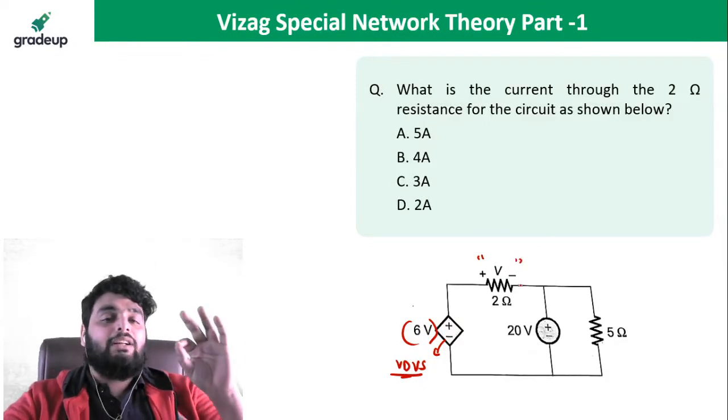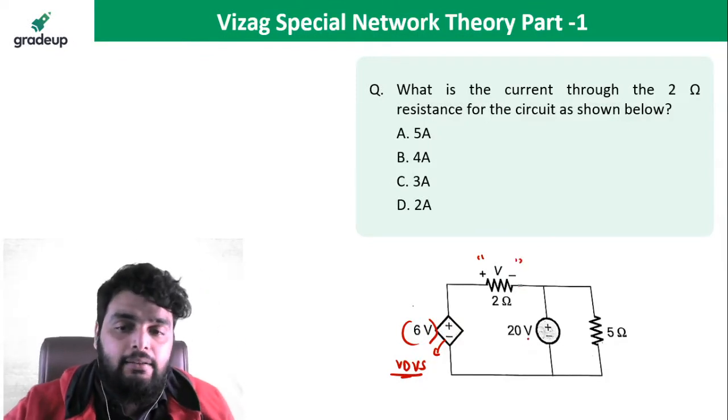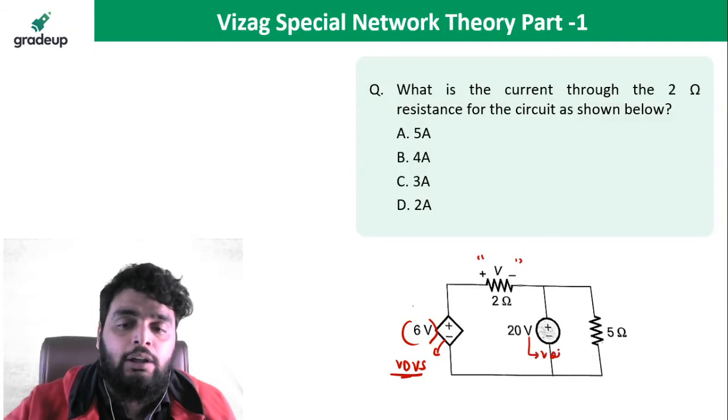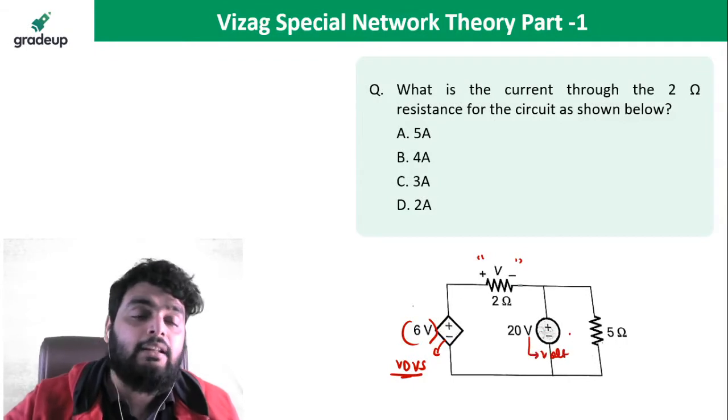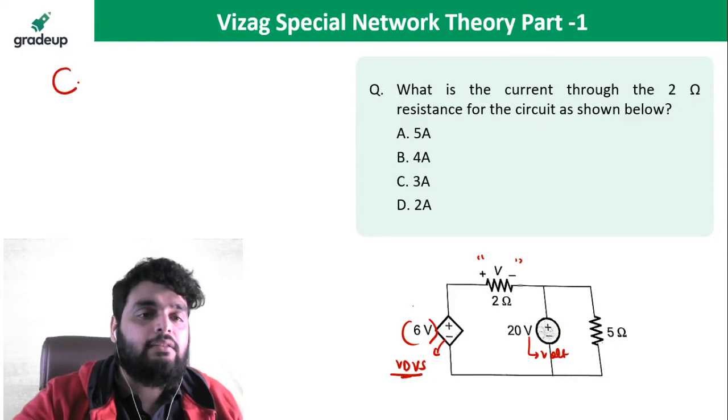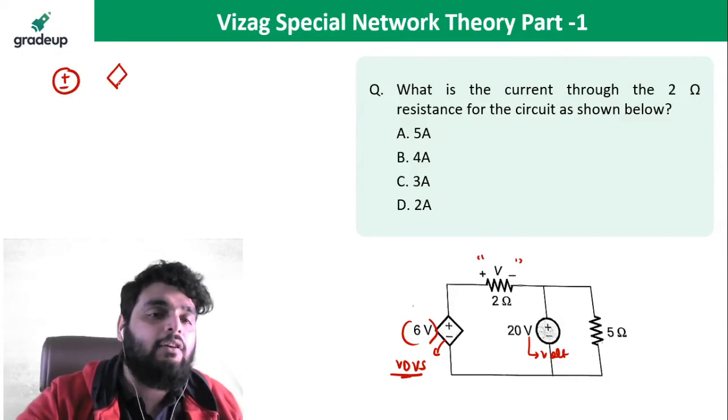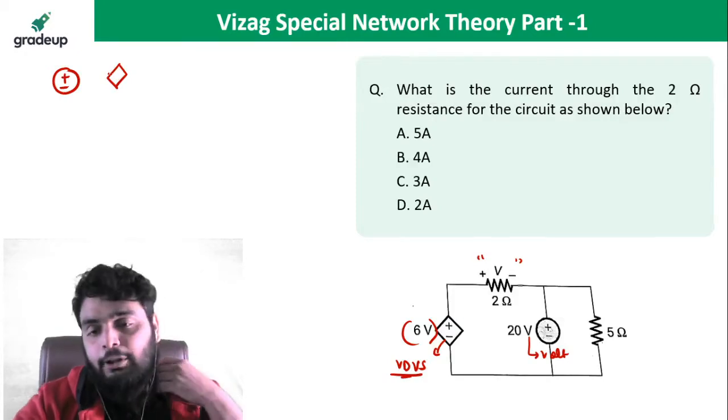But you need to see one thing very carefully. This V is just a volt. Why? Because here you can see this is an independent source. This is the sign of an independent source, and the diamond shape is the sign of a dependent source. Okay, keep this point in your mind.